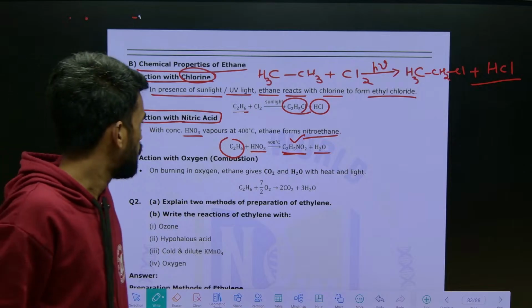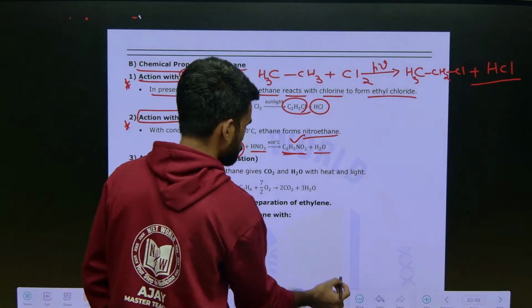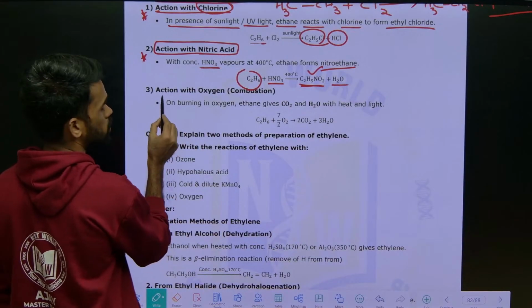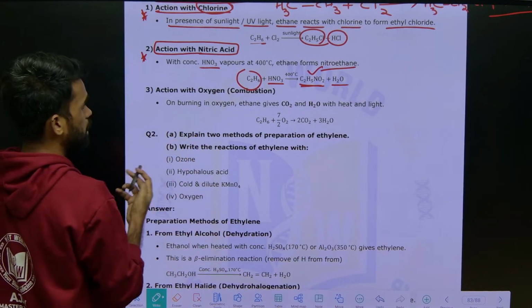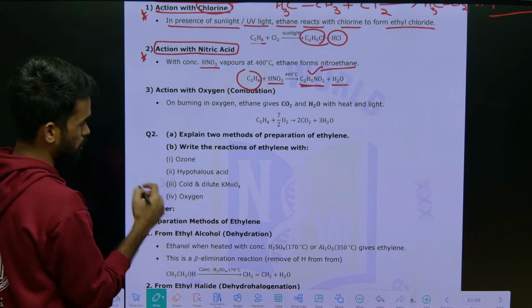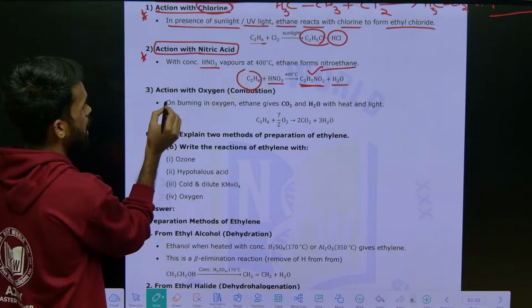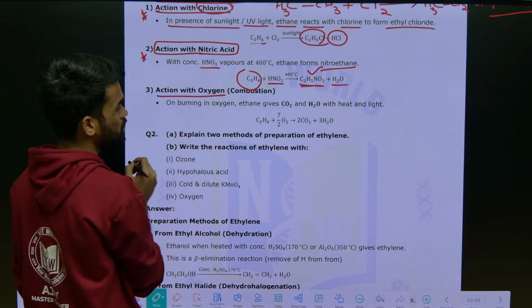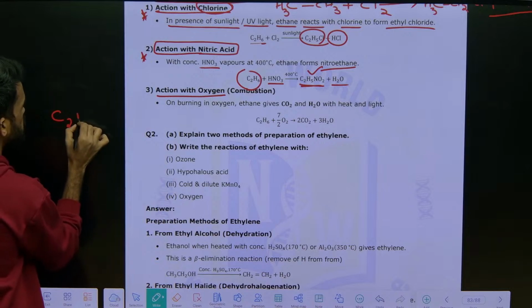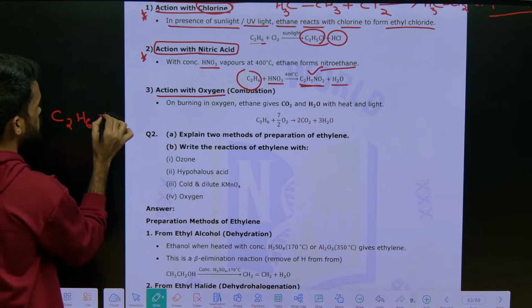Yes. And after this, we have one more method of reaction here, one more chemical property, that is ethane polymerization. Okay, here it is combustion. Polymerization is the next reaction we will discuss. Reaction with oxygen. It means what we are doing? Combustion of ethane, C2H6 plus O2.